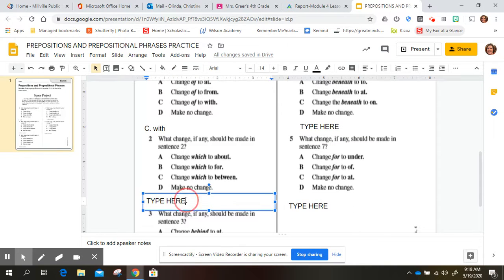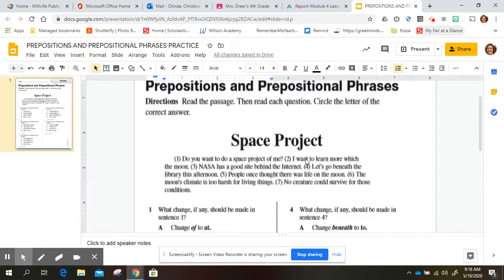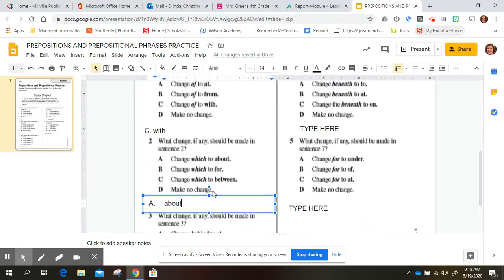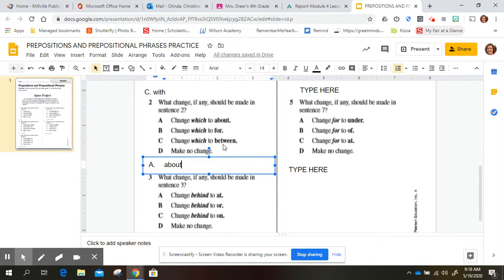And I think most of you realize that the answer would be A, and I'll write about. I'm changing which to about. So it will say, I want to learn more about the moon. And so we picked A, and that would be about.